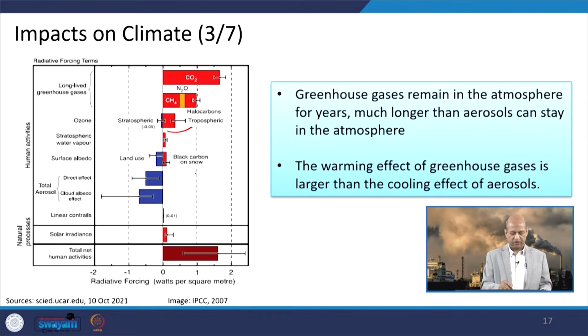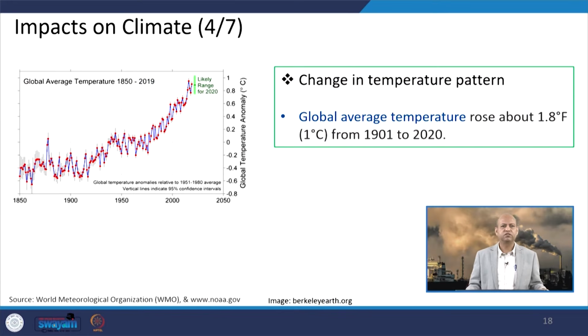Then, in totality, we can say the total impact is positive, because you can subtract this cooling effect and add all these positive impacts. So ultimately, the net result of radiative forcing because of greenhouse gases and particles is positive. That means it will warm the atmosphere and the Earth's surface.